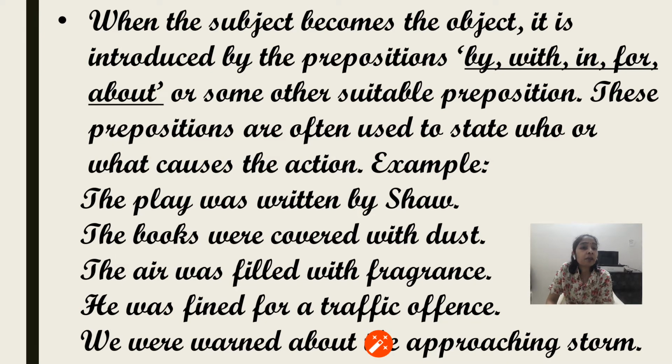Next, the air was filled with fragrance. Again, with is there. He was fined for a traffic offence. So for is being used here. We were warned about the approaching storm. So approaching storm is preceded by about. So it is preceded by any of the prepositions.